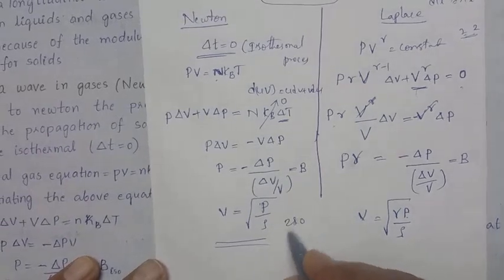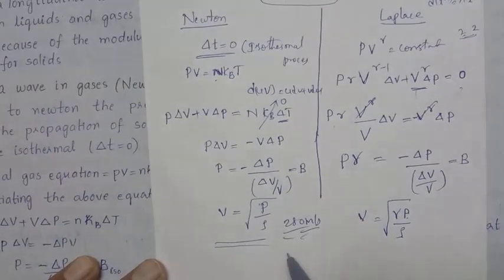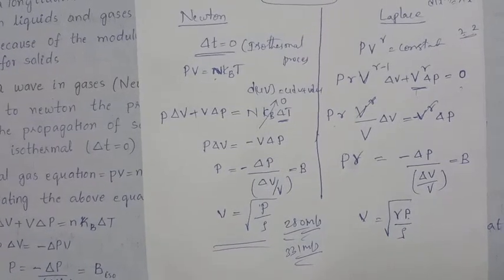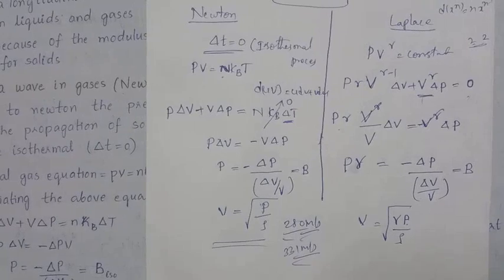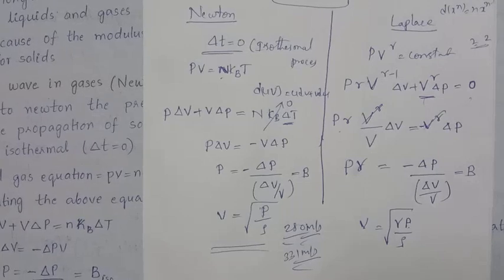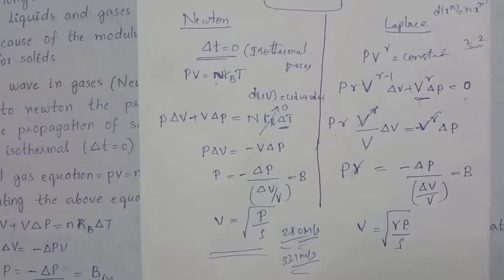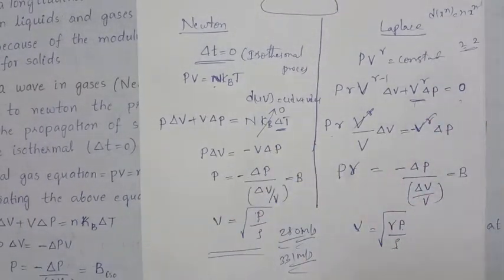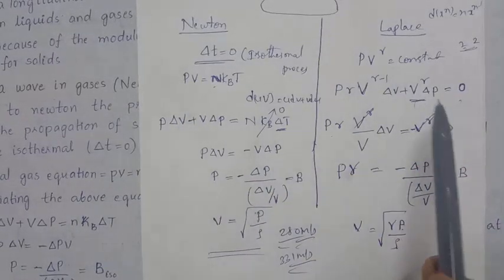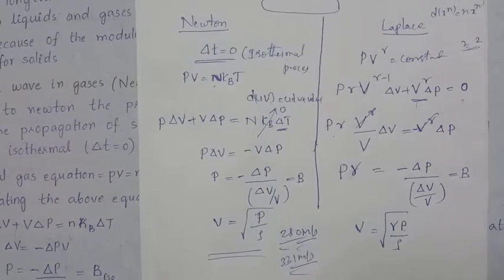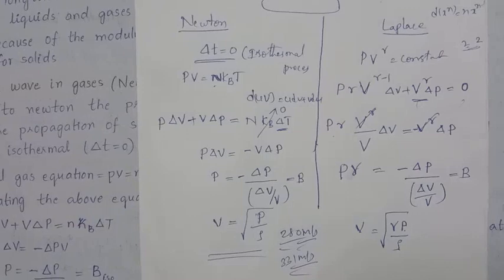So we get the value 280 meter per second. But experimentally, what is the value we are getting? 331 meter per second. So there is a 15% variation you have to observe, and this will be corrected by the Laplace correction for Newton's equation. This process is an adiabatic process, not isothermal. You will take PV power gamma equal to constant. You have to practice this once in a simple manner. For this you can read the theory, and you can practice the example 1.4 problem also. Okay, bye students.